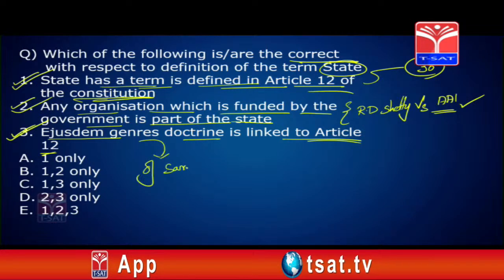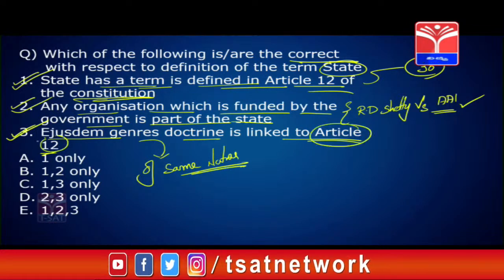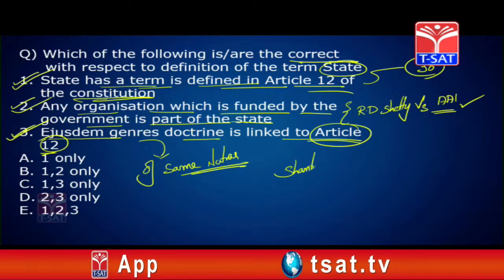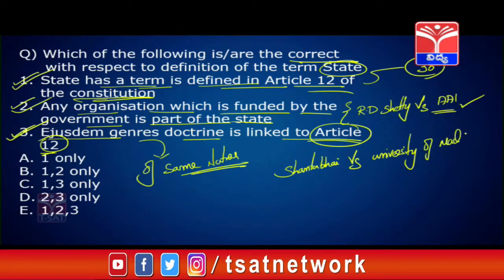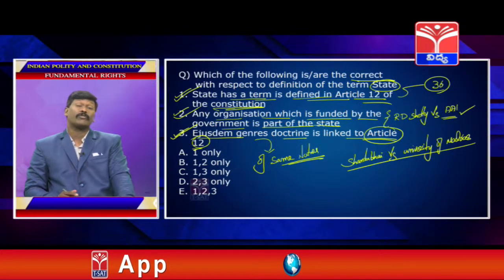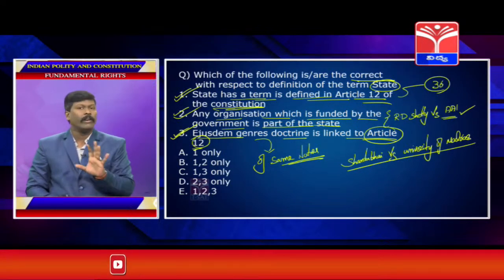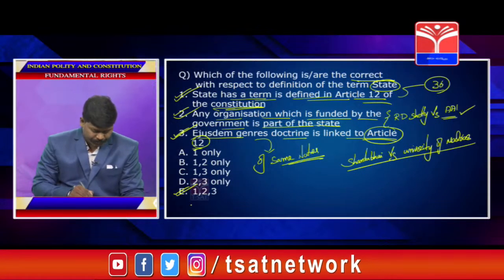In reviewing Article 12 of the Constitution, the Supreme Court came up with this doctrine in a famous case called Shantabai versus University of Madras. In this famous case, the Supreme Court came up with a famous doctrine. According to this doctrine, of same nature of work is something you need to remember for your exam. So, the answer is 1 to 3. E is the answer. Okay.